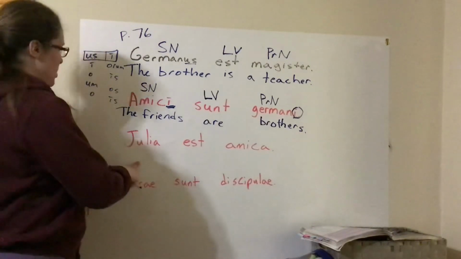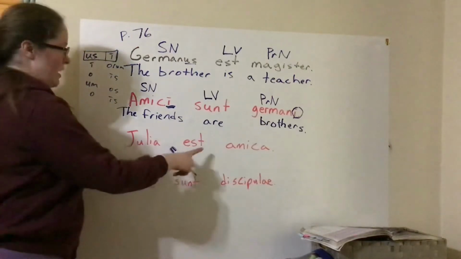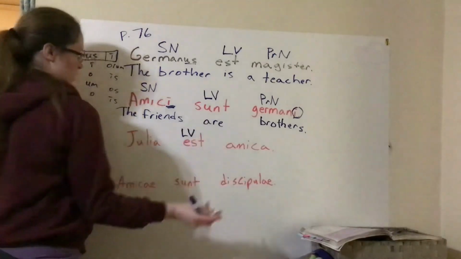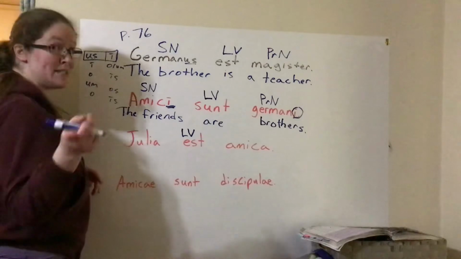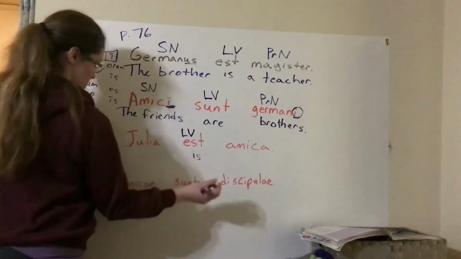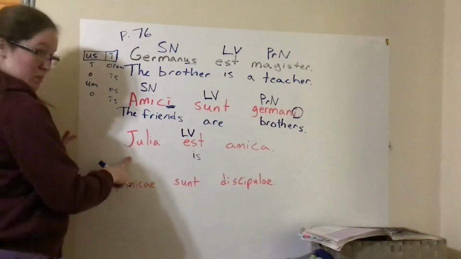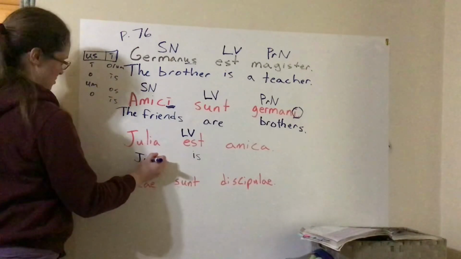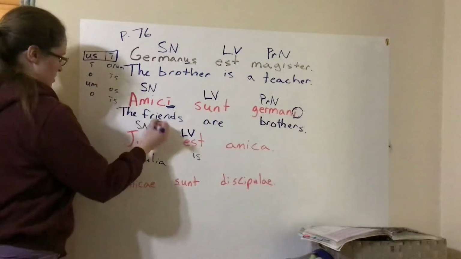All right. Third sentence, Julia est amica. Where is our verb? Est, and it is a linking verb. What does est mean? He, she, it is. We're going to stick with just is, because Julia is a name, so that's going to be who is. All we have to do for names is just copy it down, and that is our subject noun.